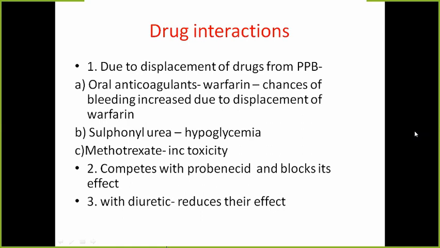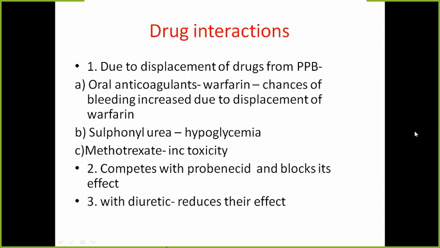Some of the important drug interactions are there with the NSAIDs because these drugs have high plasma protein binding. So other drugs which displace them from the plasma protein sites, or which they displace from the plasma protein binding sites, will have adverse effects. For example, with the oral anticoagulants. When NSAIDs are given with oral anticoagulants, there will be chances of bleeding because of increased displacement of warfarin.